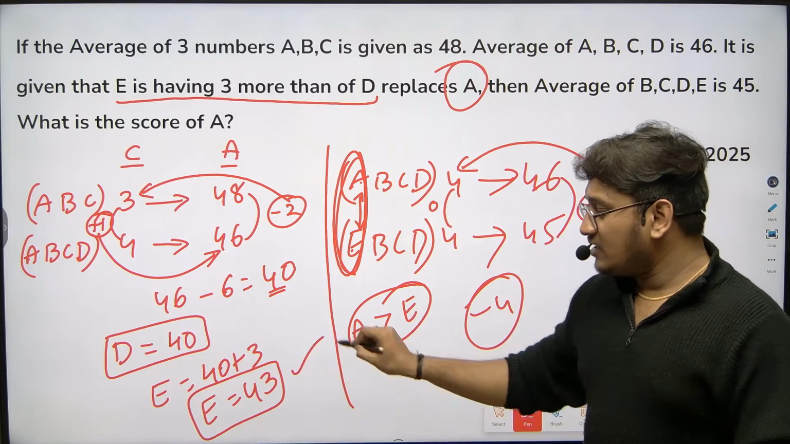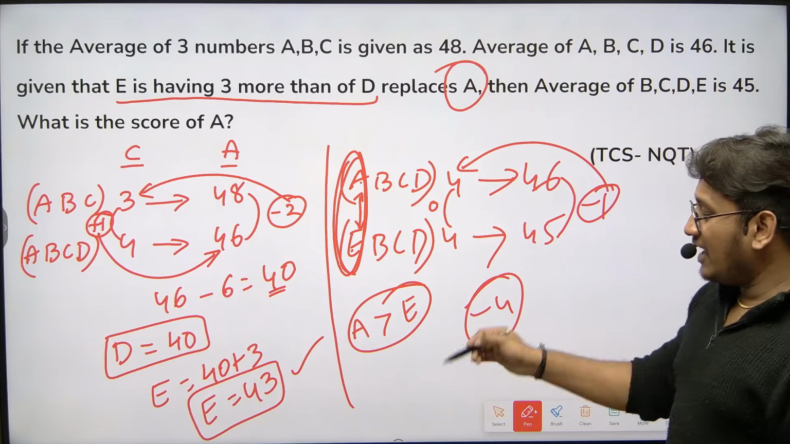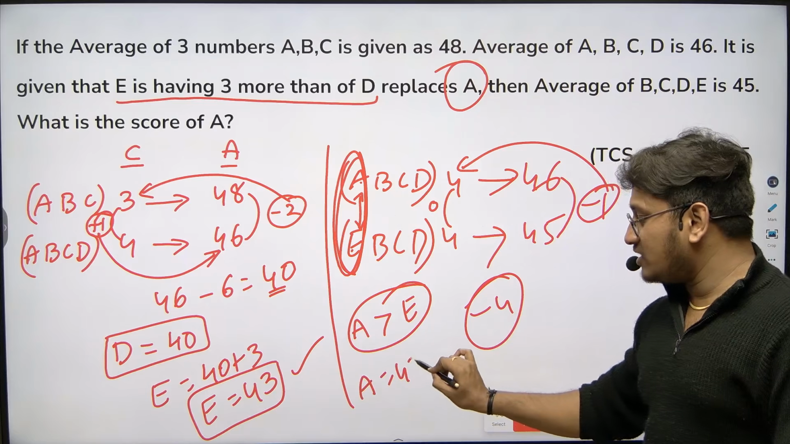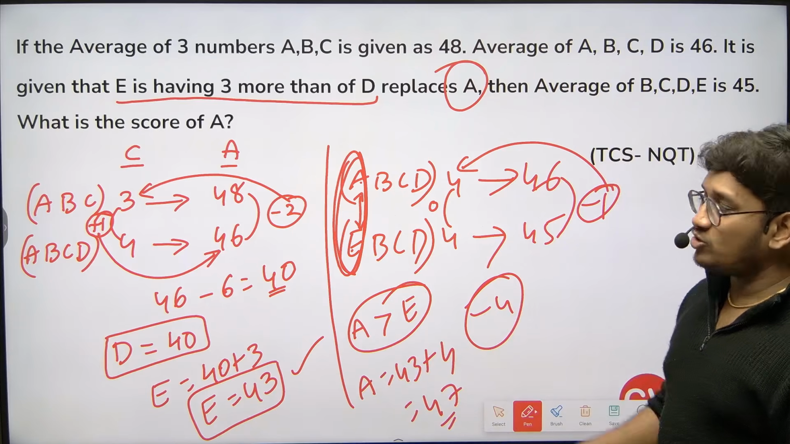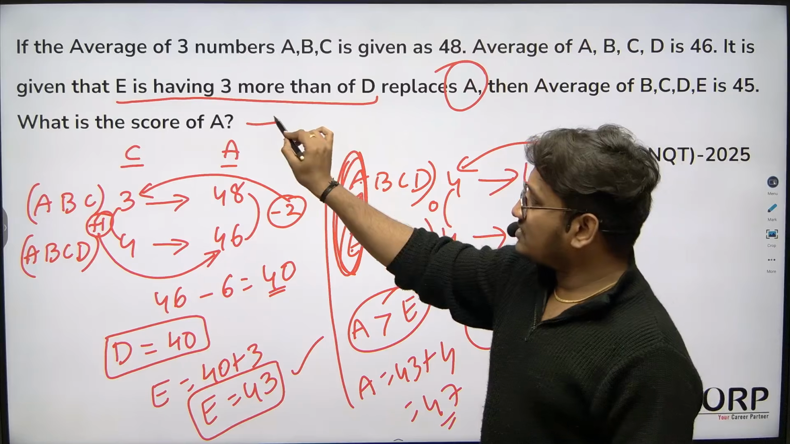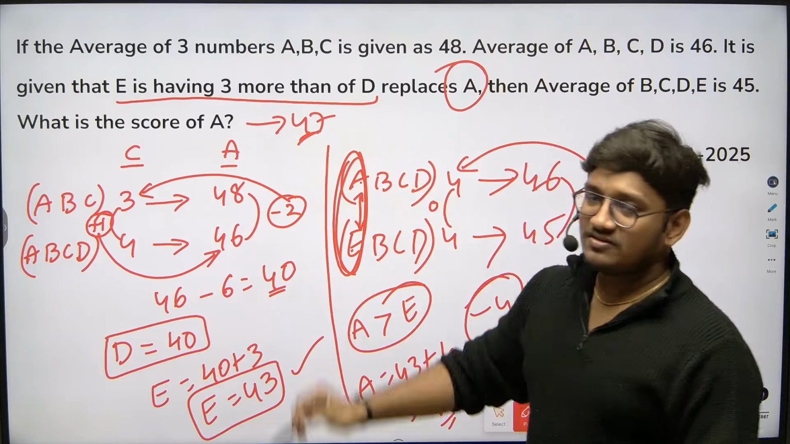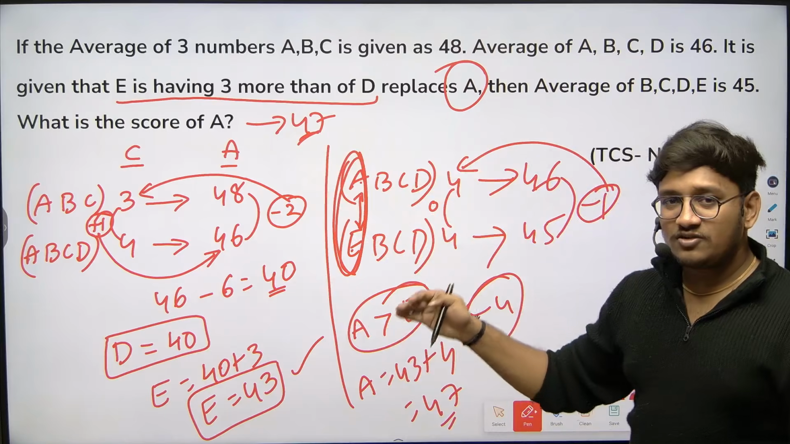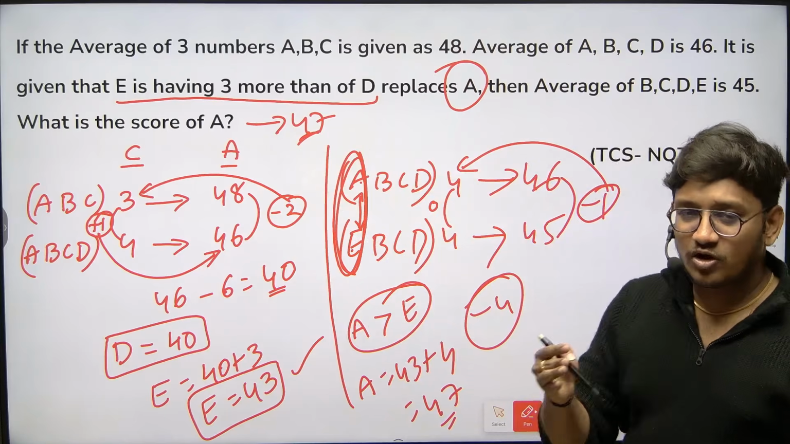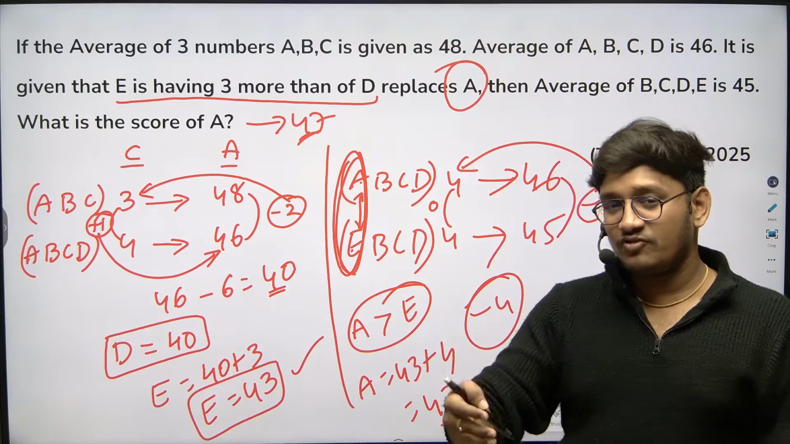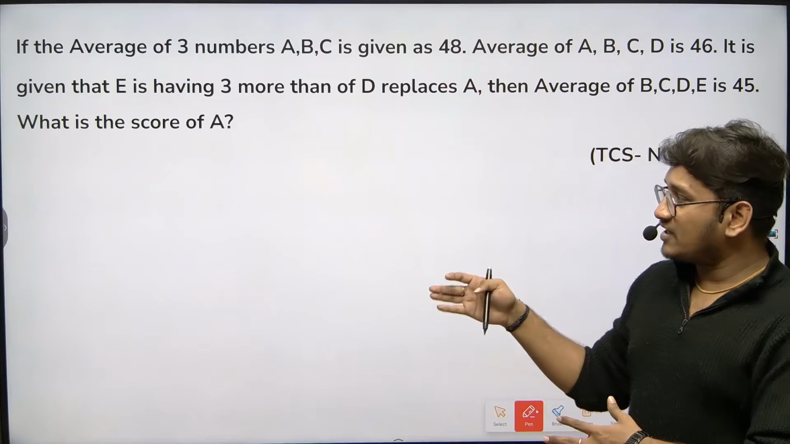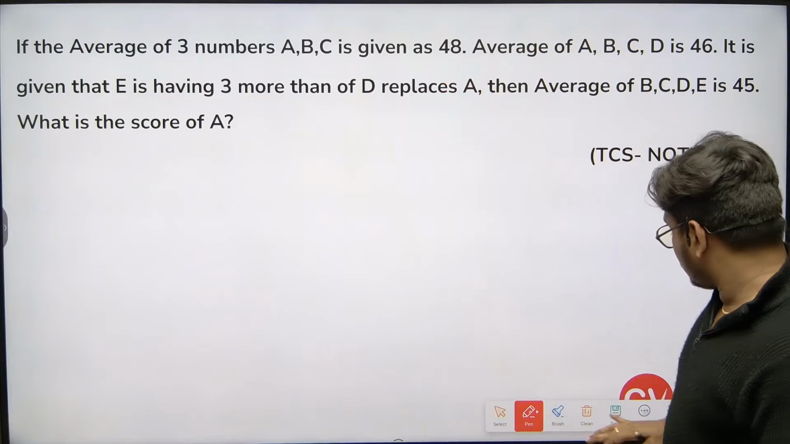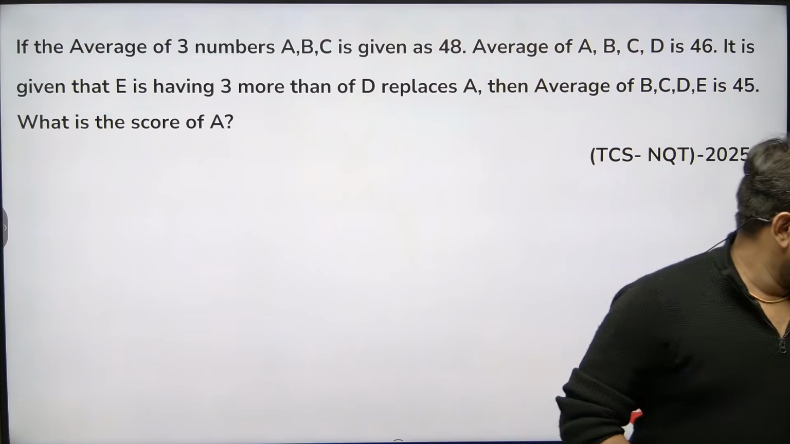Already we got to know that E's value is 43. A's value should be how much more than 43? 4 more than 43. So A's value is 47, the score of A is nothing but 47. The same shortcut we use to solve many questions in the concept of averages. This is the first video that we uploaded in the playlist. You just go through that so that you will understand this logic clearly. Okay, we'll move on to the next one.